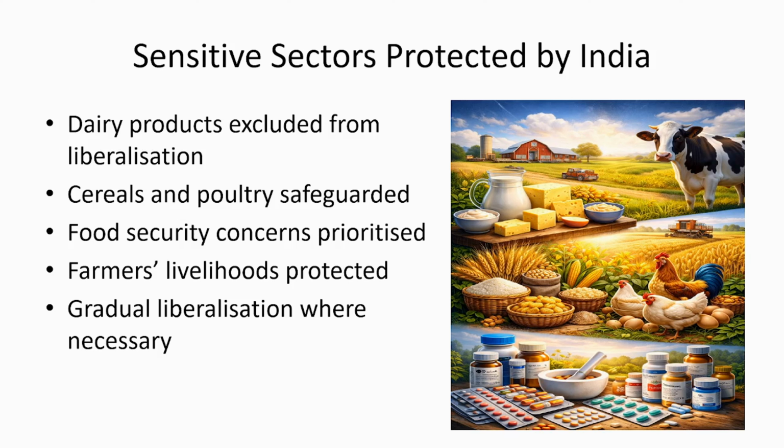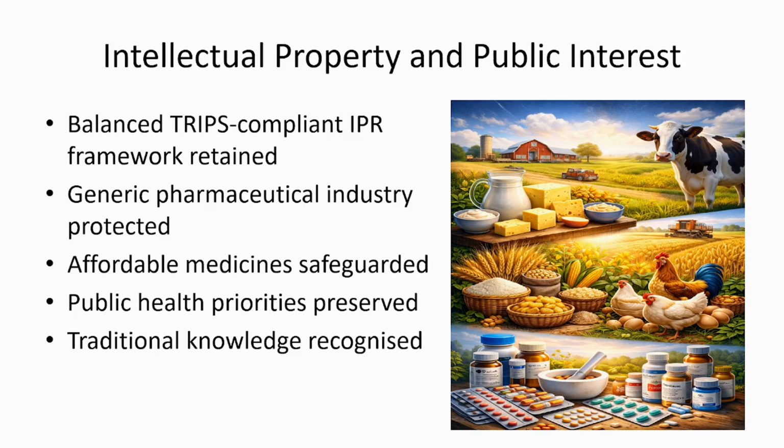All of these are sectors where our farmers are very vulnerable. If we allow European Union goods into this sector, they have a very significant advantage. So our farmers cannot compete with the products of the European Union. So we have excluded dairy. Same with cereals. Same with some medical drugs, etc. So for our own food security, we had to keep some sectors outside of the purview of this FTA.